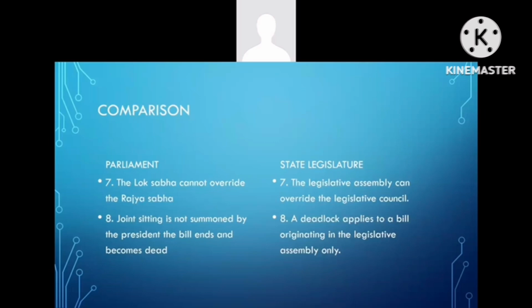Next comes to Parliament, seventh one. The Lok Sabha cannot override the Rajya Sabha by passing the bill for the second time and vice versa. A joint sitting is the only way to resolve a deadlock between the two houses.